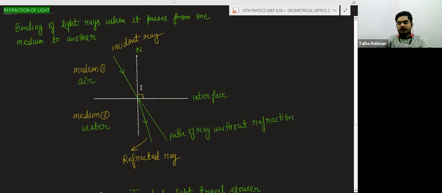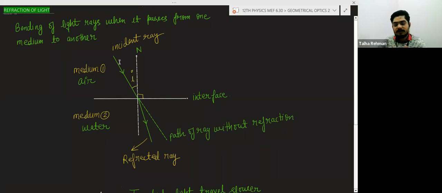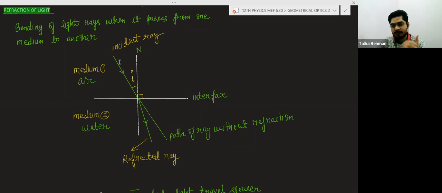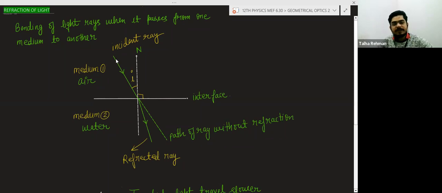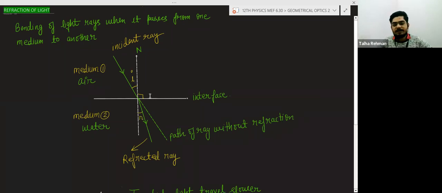So talking about the angle of incidence and angle of refraction. This angle will be the angle of incidence. You should know, the angle between the normal and the incident ray is angle of incidence I, and not necessarily I, it can be theta also. You can take any angle. And angle of refraction is the angle between the normal and the refracted ray.